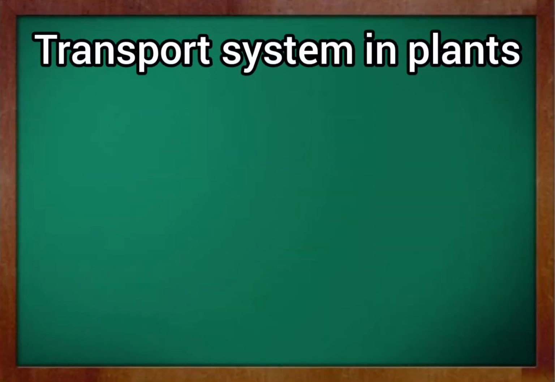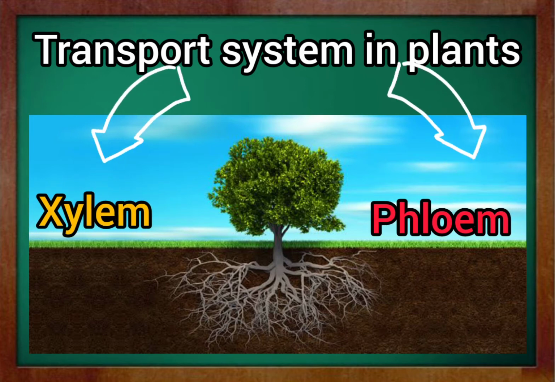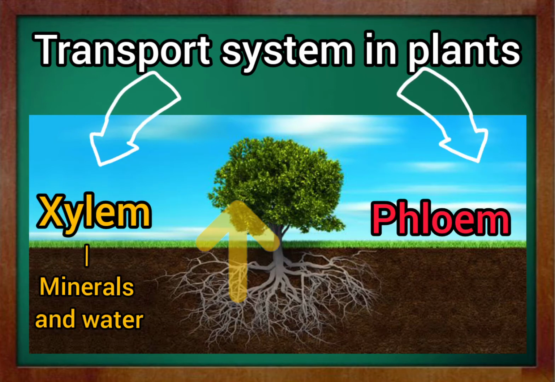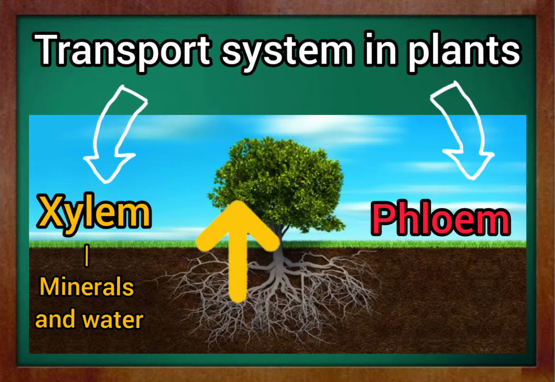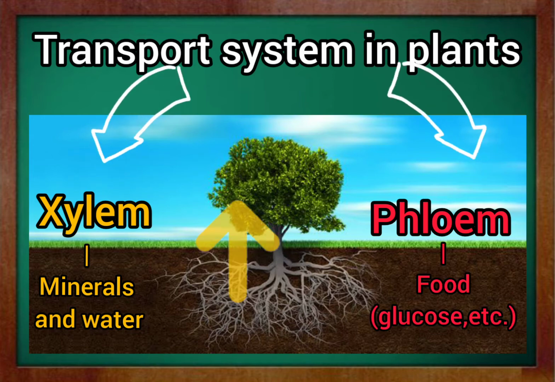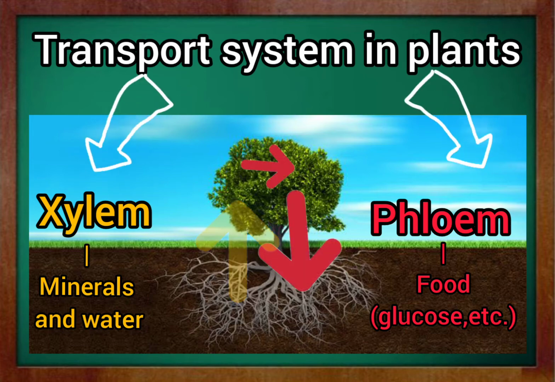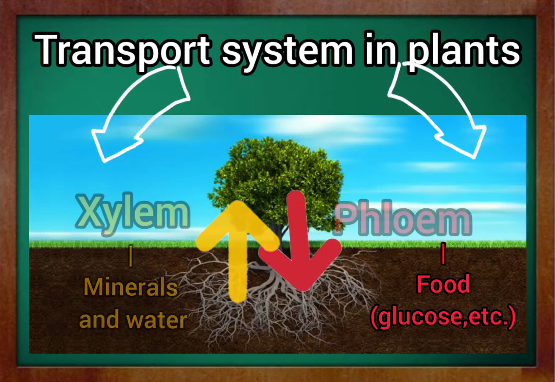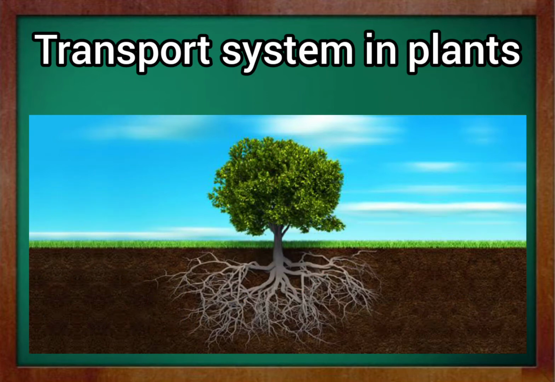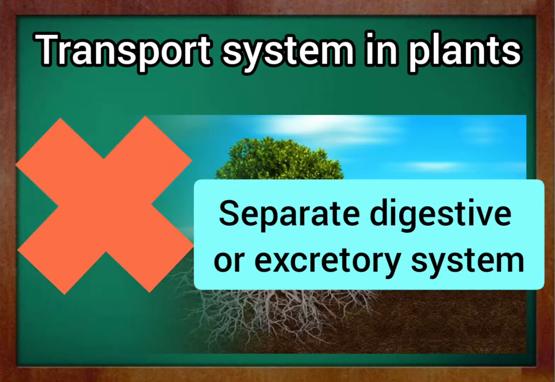Students, let's study about the transport system in plants. The transport system of plants consists of the xylem and the phloem. The xylem transports minerals and water from the root to all aerial parts of the plant, and the phloem transports the food like glucose, etc. from the leaves to other parts of the plant, where it is either consumed or stored. Though the plants have a transport system, they do not have a separate digestive or excretory system.